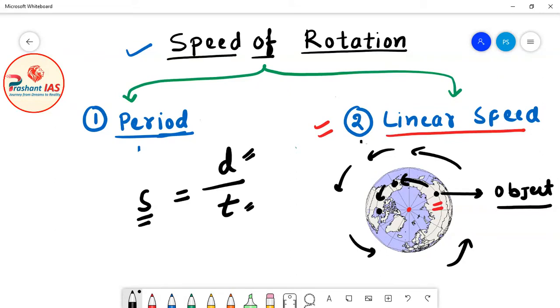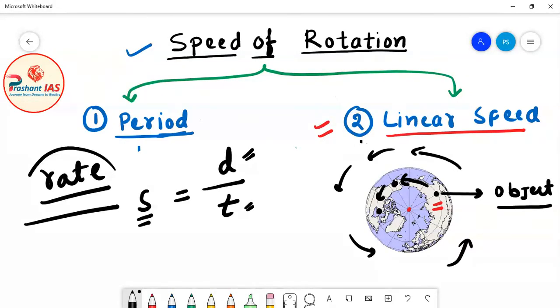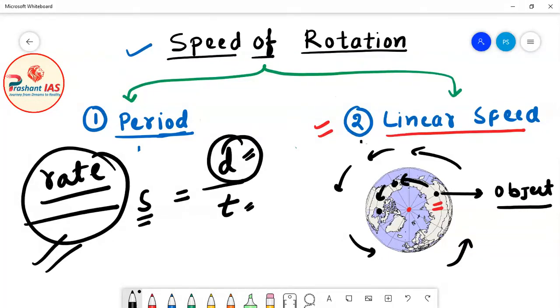Why? Because this object is also rotating along with earth. So linear speed basically means the rate at which the earth is moving. What is linear speed? Linear speed means the rate at which earth is moving, how much distance the earth is covering in a given time.